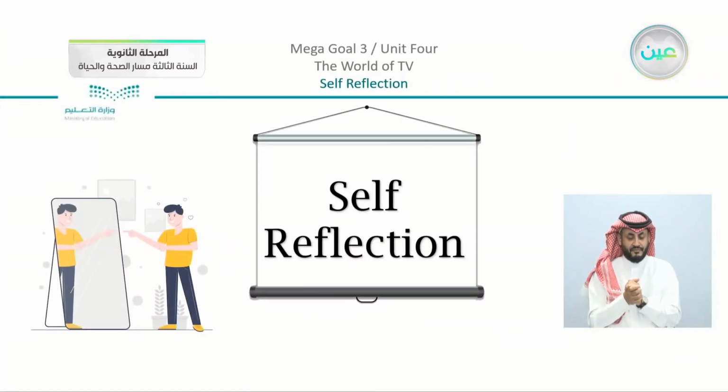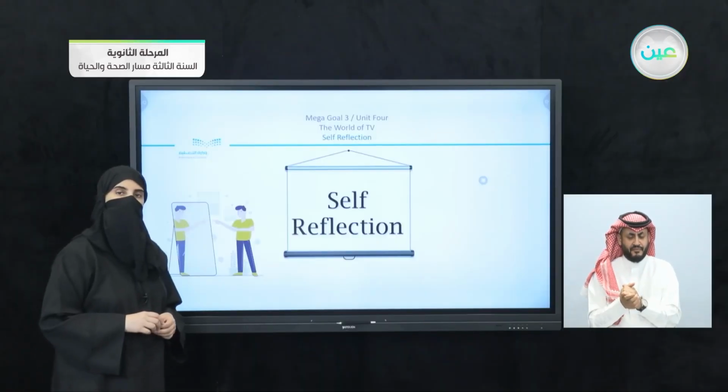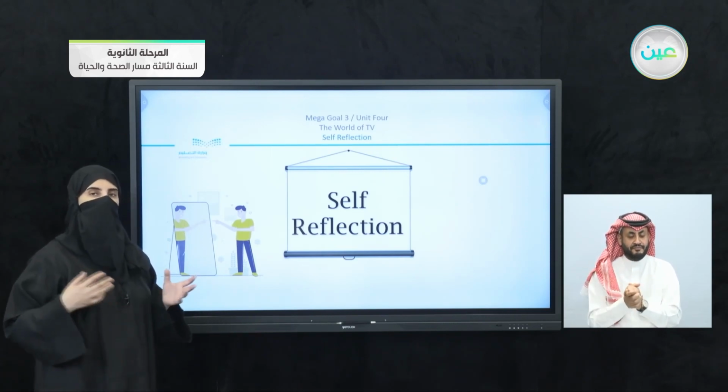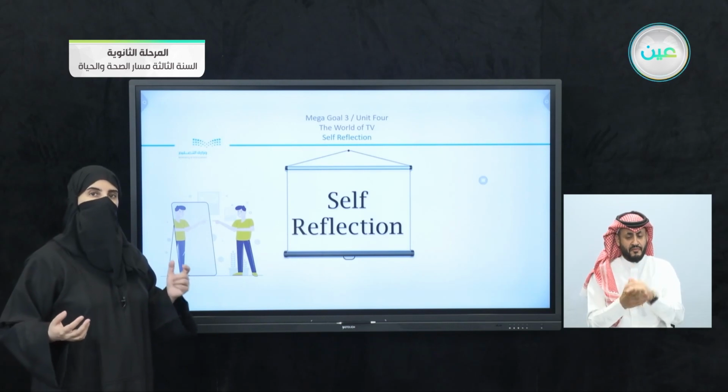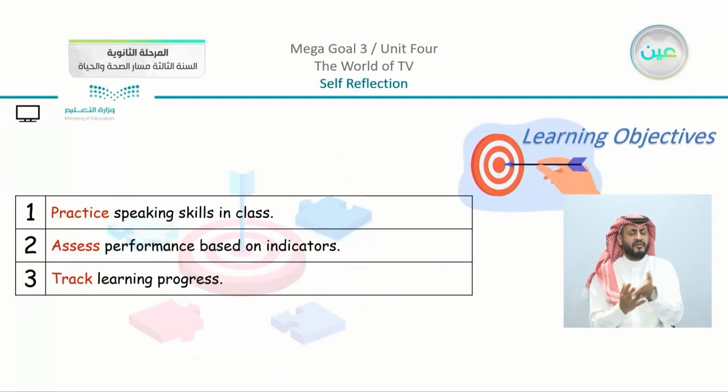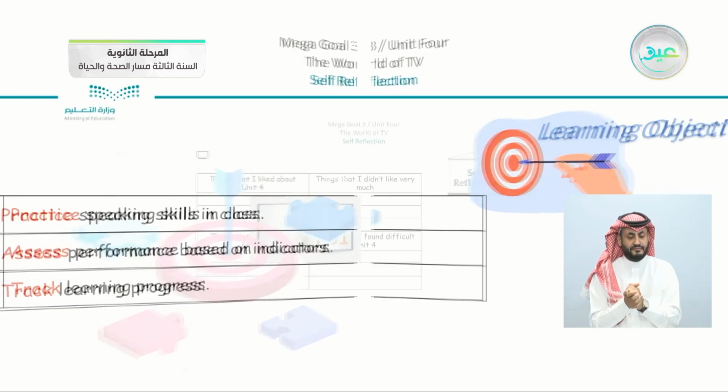So we have come to the last part, which is going to be the self-reflection. Of course, we self-reflected in all the units before, Unit 1, Unit 2, and Unit 3. Coming to our end here, we have here the objectives of the self-reflection: to practice speaking skills in class, assess performance based on indicators, and track learning progress.